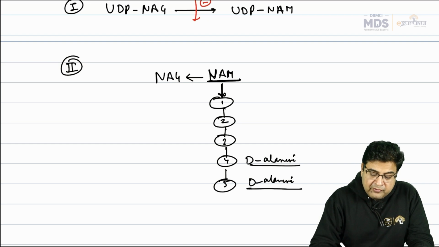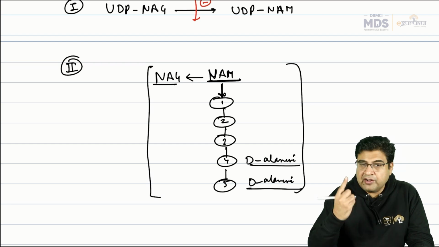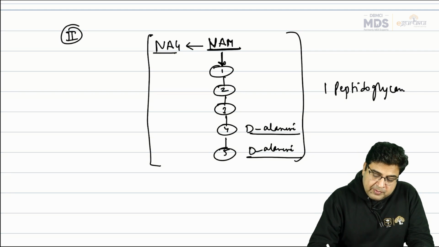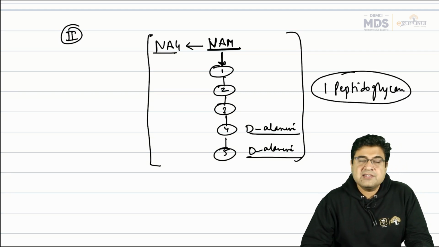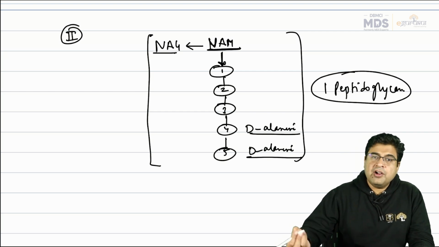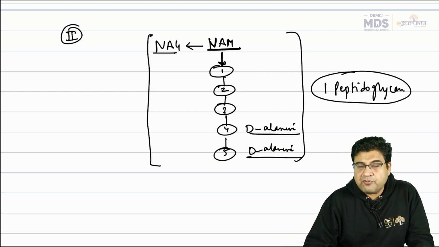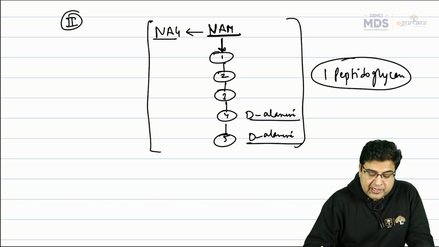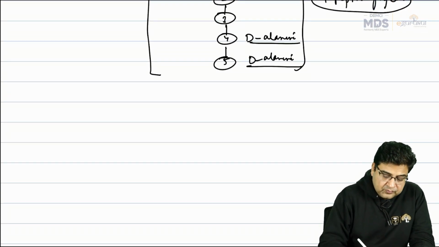Once this NAM makes contact with two things, NAG and the 5 amino acid chain, this results in the synthesis of one peptidoglycan. So this is the one peptidoglycan that is formed in the bacterial cell wall. Now, this one peptidoglycan will start making contact with other peptidoglycans which are also formed side by side. Similarly, we have multiple peptidoglycans present in the bacterial cell wall.